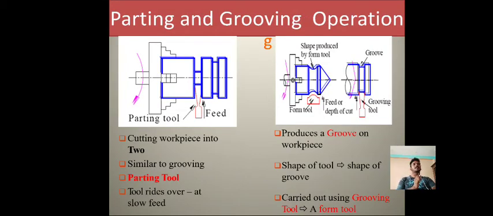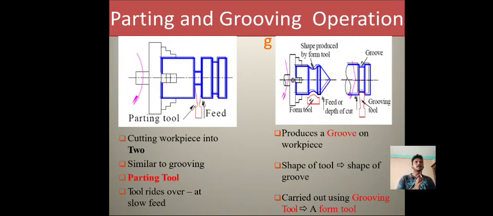Next we go for the parting and grooving. You can observe in the figure, the parting tool has been provided for the parting operation, whereas the grooving tool has been provided for the grooving operation. The material will be put directly into the chuck, so that the parting tool will come in contact with the workpiece. What happens here, the workpiece will be cut into two. The workpiece will be cut into two, that is the parting.